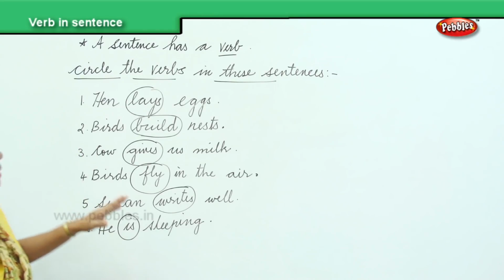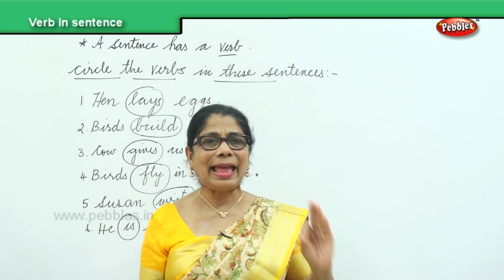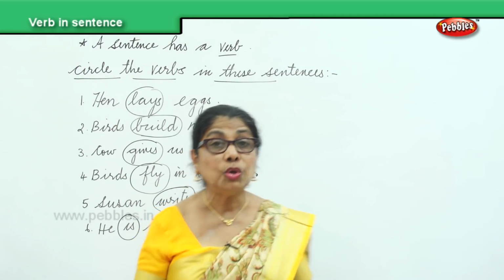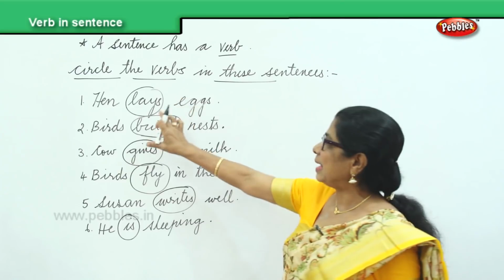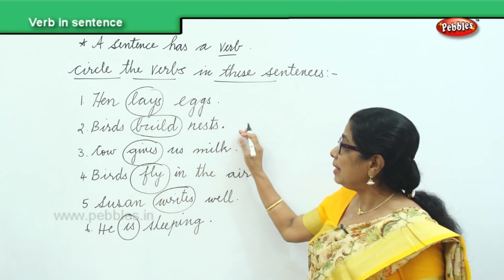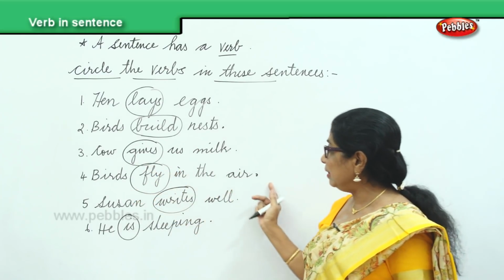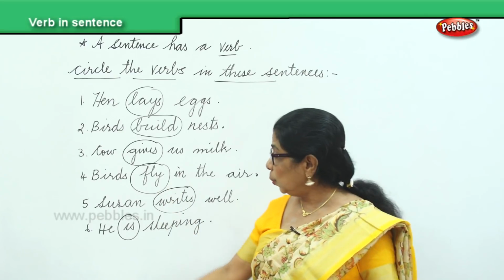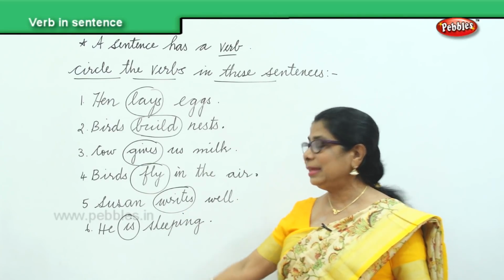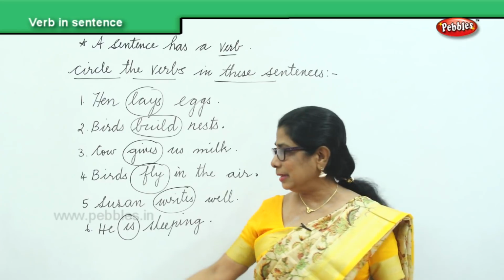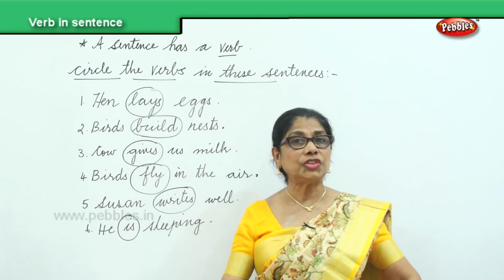So now what we have done is, we are trying to remember a sentence has a verb. So what did you do now? You circle the verbs in the sentence. Hen lays eggs. Lays is the verb. Birds build nests. Build is the verb. Cow gives us milk. Gives is the verb. Birds fly in the air. Fly is the verb. Susan writes well. Writes is the verb, and he is sleeping. Is sleeping. So we learn to identify the verb in a sentence and circle it.